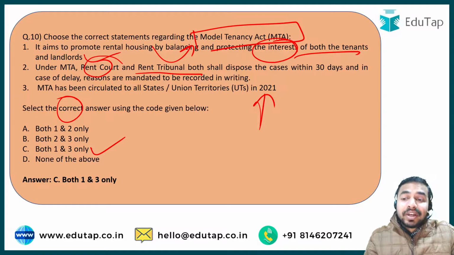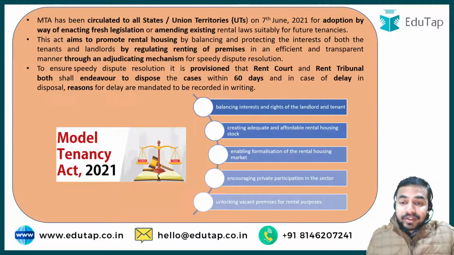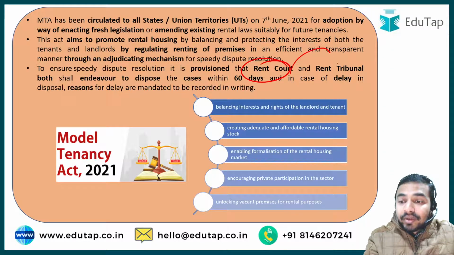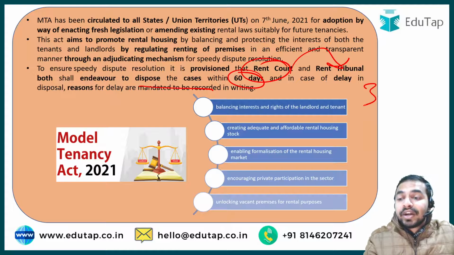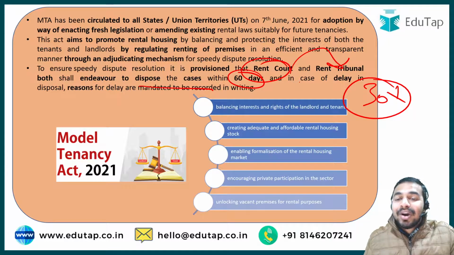The wrong thing is this period. See, when we talk about this particular Model Tenancy Act, this Model Tenancy Act says that under this particular act, to ensure the speedy dispute resolution, it is provisioned that rent court and the rent tribunals both are going to endeavor to dispose the cases within a period of 60 days and not the 30 days. So that was the reason that second statement was incorrect.